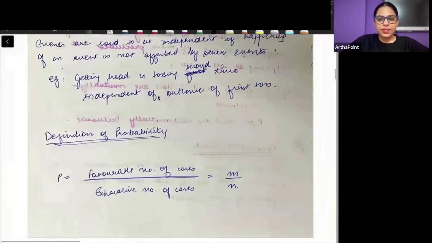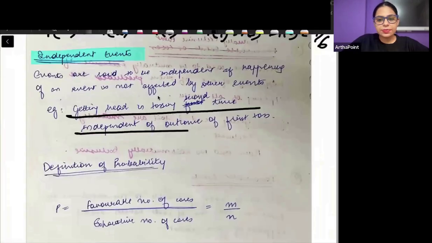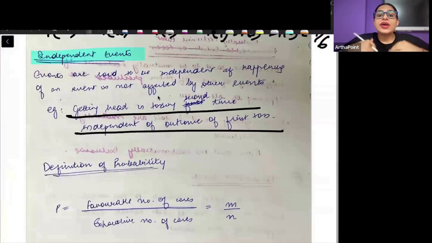Okay. So, for example, getting head in tossing second time is independent of the first toss. You took a coin, आपने उसे toss किया. You can get head or tail. But when you toss this coin again, उससे उस coin को ये थोड़ी फर्क पड़ा कि what came in the first time. Whether the first time was head or tails, that is not going to impact what will happen the second time. In the second time, coin will give you an independent result, right?